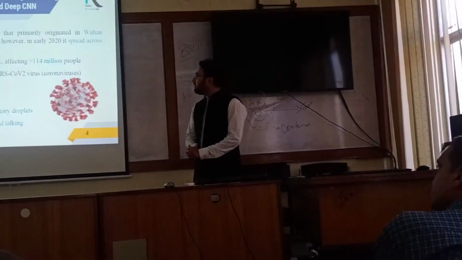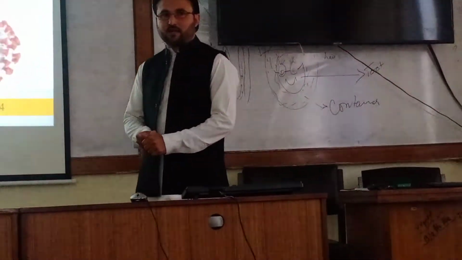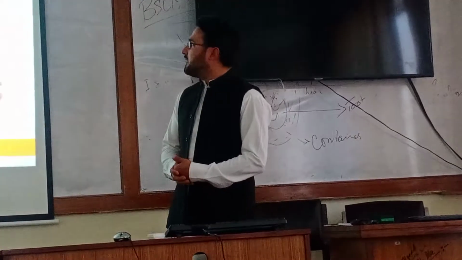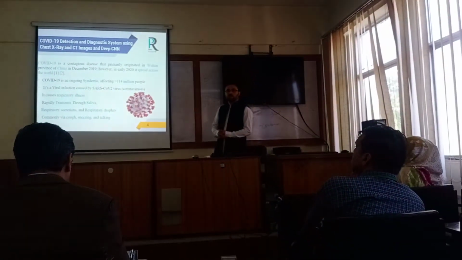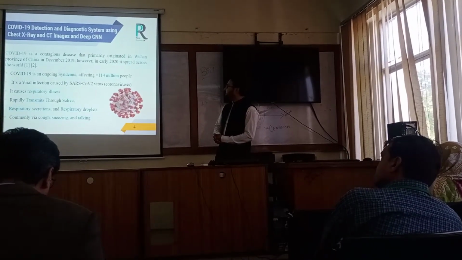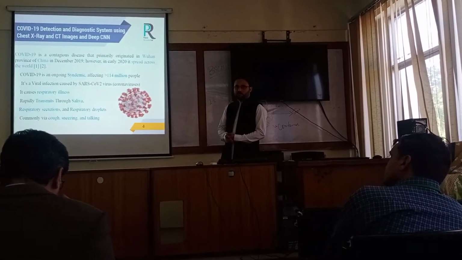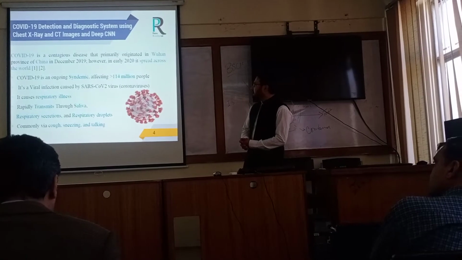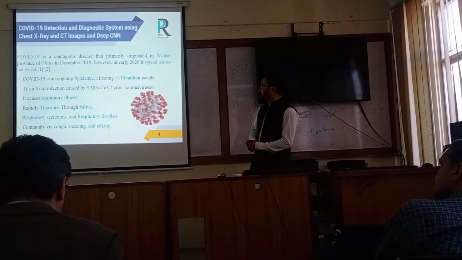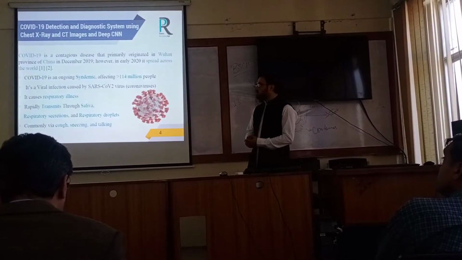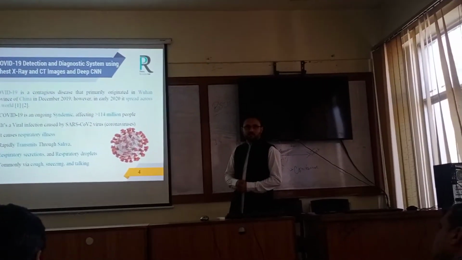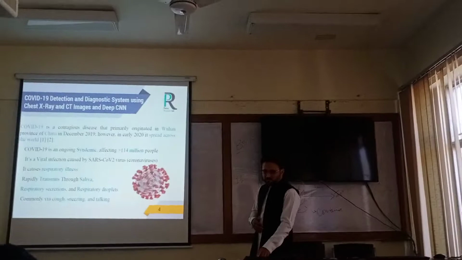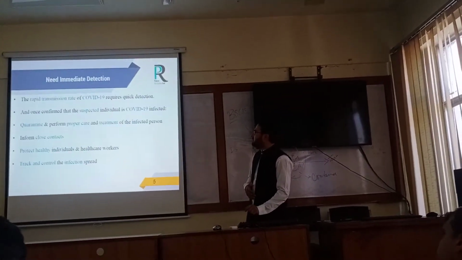As you know, COVID has spread throughout the world. In 2019 it started from Wuhan, a city of China, and it spread across more than 200 countries. And 114 million people are infected, and 2.5 million people are dead. It is a viral infection, and it spread quickly. The mediums are cough and sneezing. They are common mediums due to which it spread quickly.